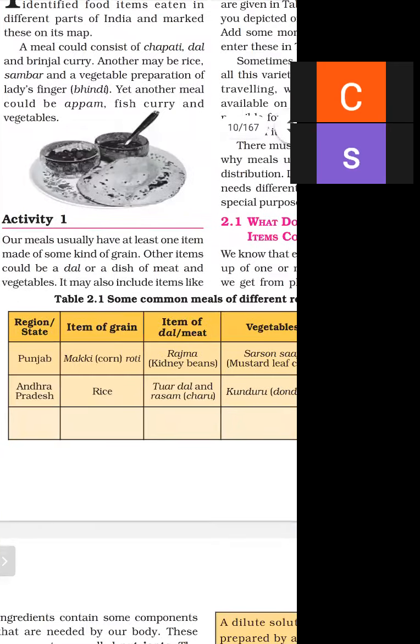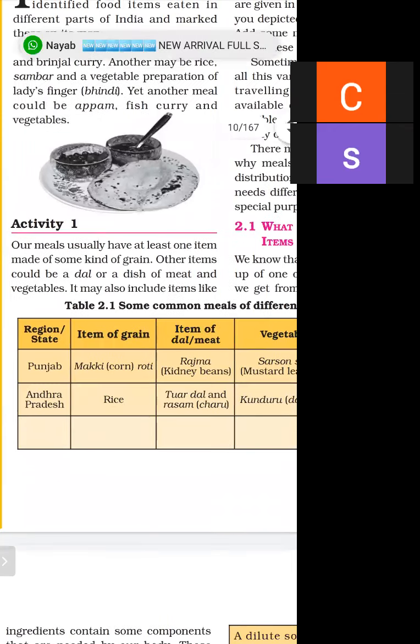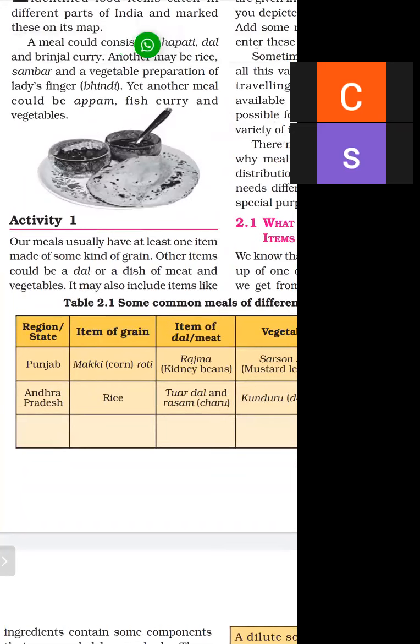Our meals usually have at least one item made of some kind of grain. Another item could be dal, or fish or meat, and vegetable. As we know, our meals contain various kinds of food. We eat chapati in our food, so chapati is common in every meal. The other item could be dal, meat, or vegetable.